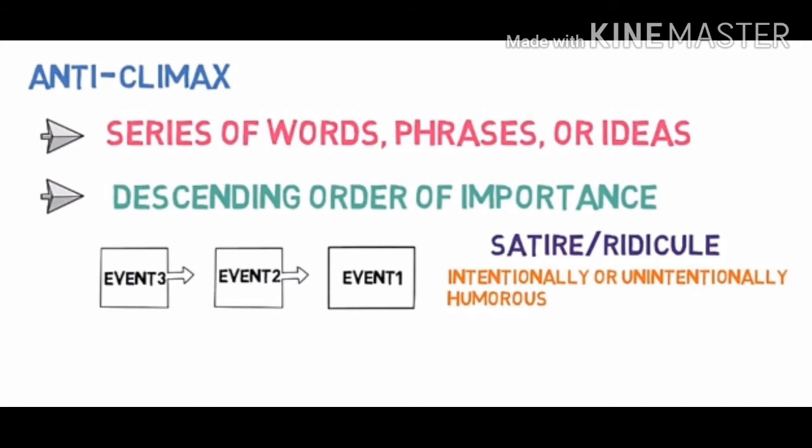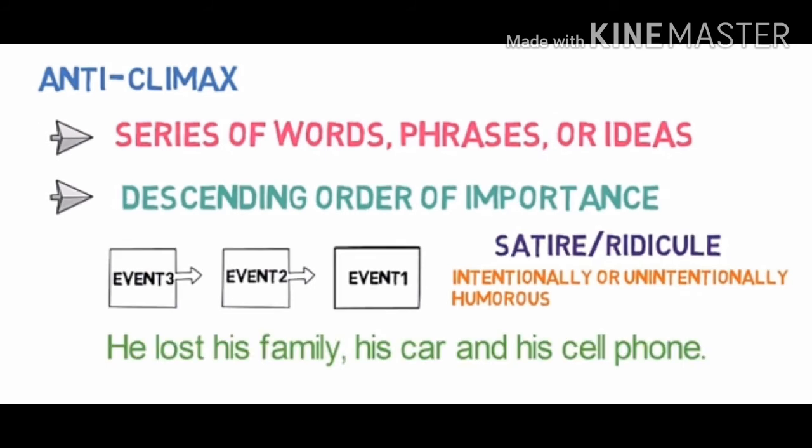These kinds of sentences are mostly used for satire or ridicule. These kinds of sentences are either intentionally or unintentionally humorous. So let's look into an example of it. He lost his family, his car, and his cell phone.